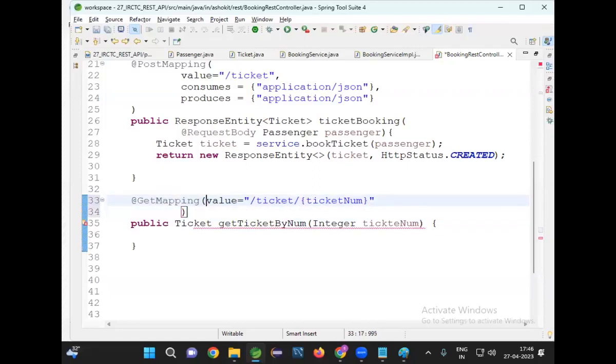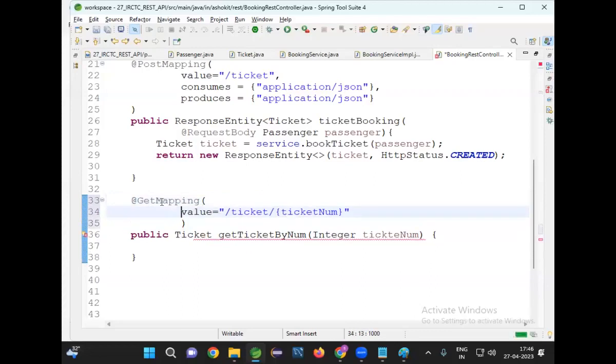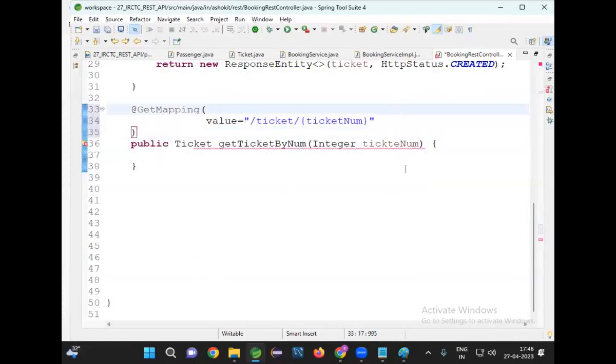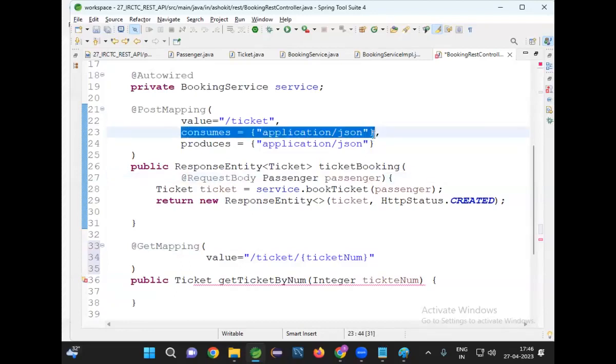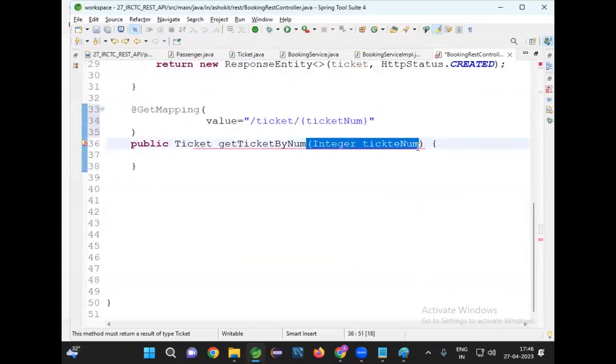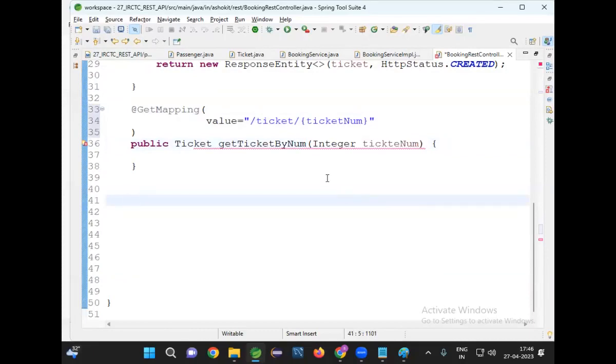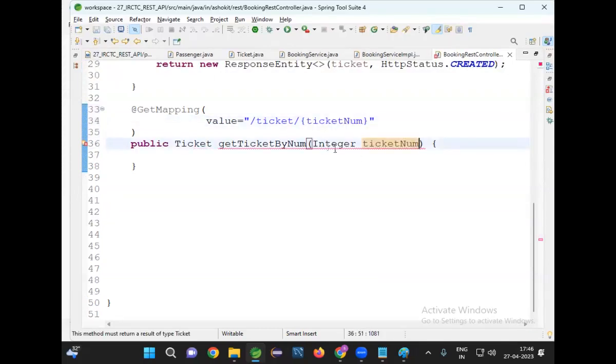Now, does this method require consumes or not? Consumes required or not required? Not required. When you are taking body data, then only consumes is required. Does this method take body data? Not taking body data. Where will the data come? In the URL. And remember, whatever you are keeping here, the same thing should be there as your variable name. Okay. Now, I need to specify an annotation to read it. I'm going to take an annotation called PathVariable.